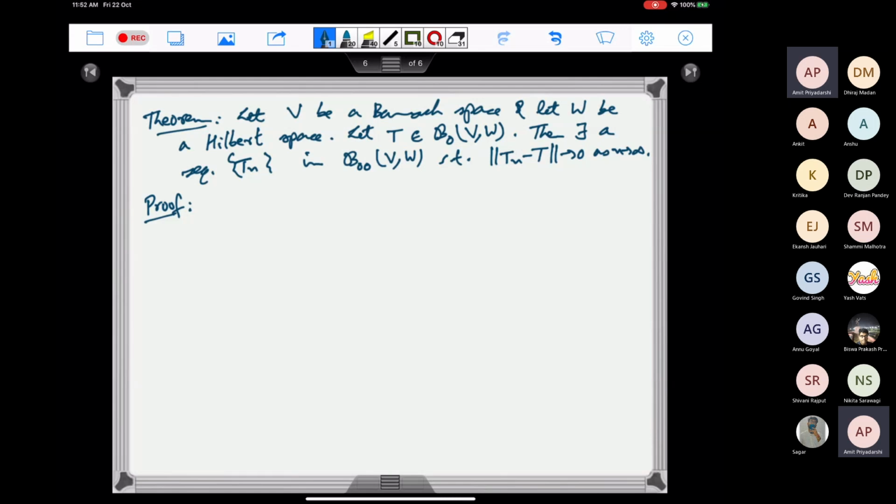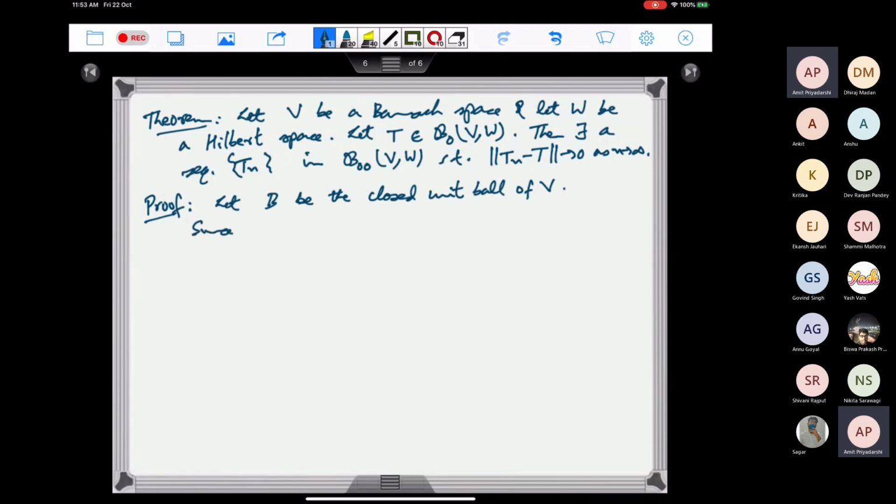So what we do is, let B be the closed unit ball of V. Then we use that T is compact.